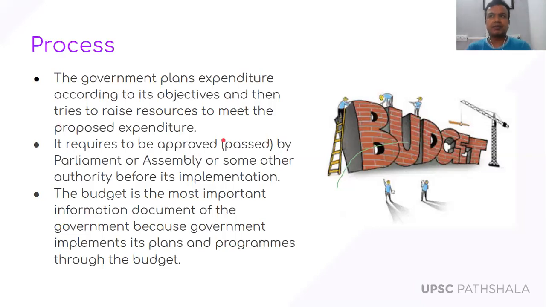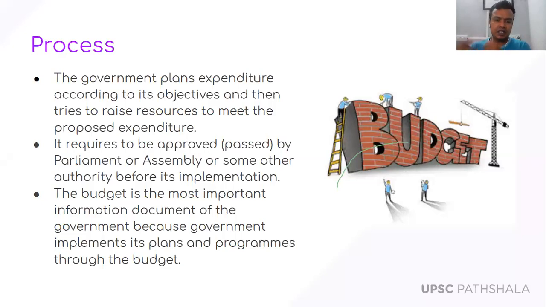Like in case of state government, it has to be ratified or passed by the state legislative assemblies. And in case of union government budget, it has to be passed by the parliament. And as we all know, since the government budget or annual financial statement is a money bill, it has to be passed by the Lok Sabha, and the Rajya Sabha can only give suggestions. There is no power of voting to the Rajya Sabha for passing the budget. So that is a political aspect, that is the polity system.